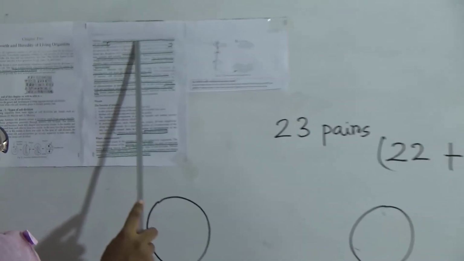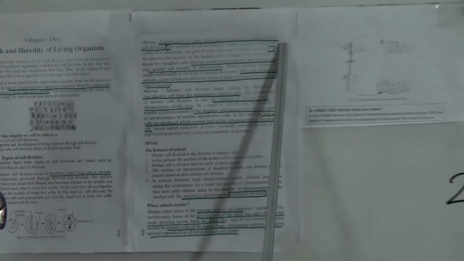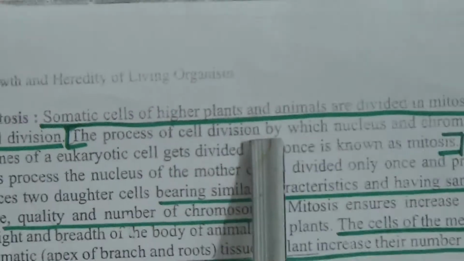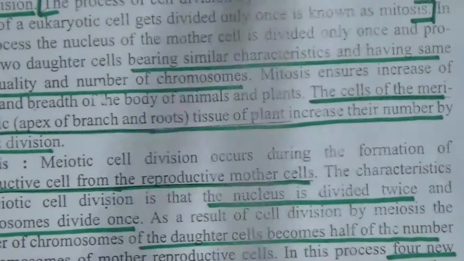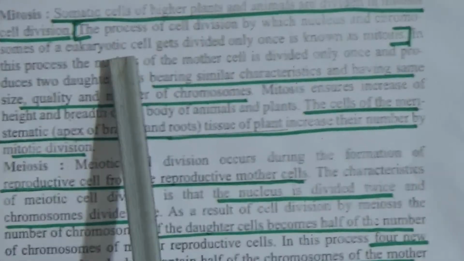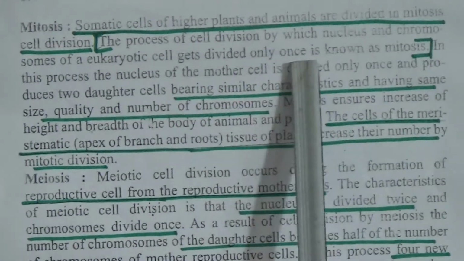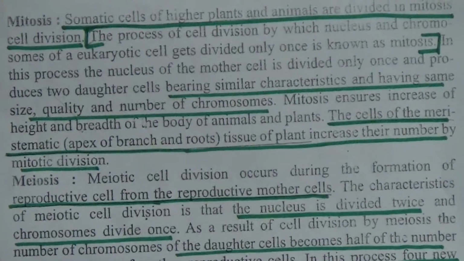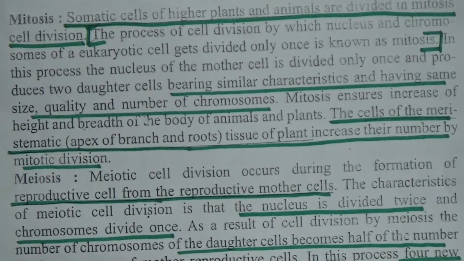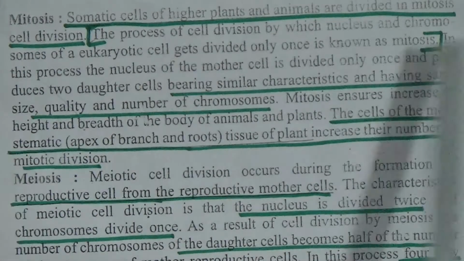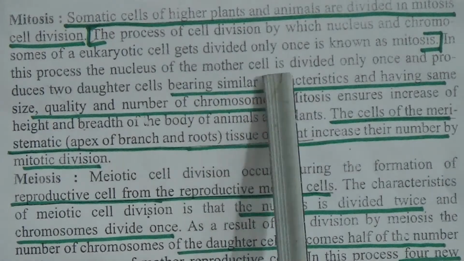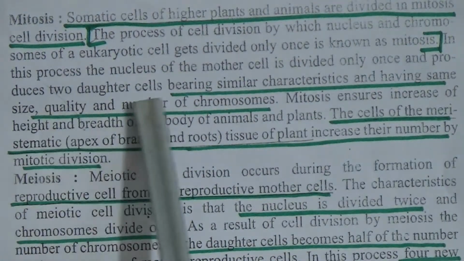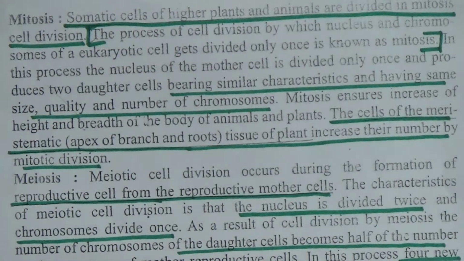So now come to mitosis. Somatic cells of higher plants and animals are divided by mitosis cell division. Now what is mitosis? The process of cell division by which the nucleus and chromosomes of a eukaryotic cell get divided only once is known as mitosis. That means in this type of cell division, the nucleus and chromosomes divide only one time. Newly produced cells will be known as daughter cells.